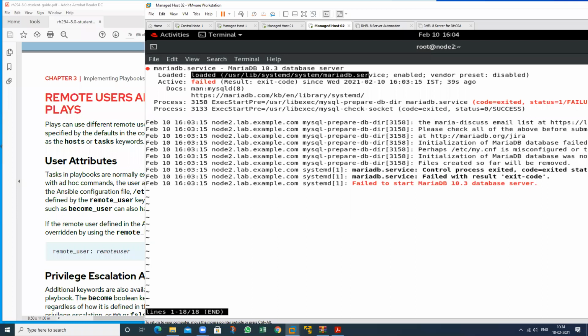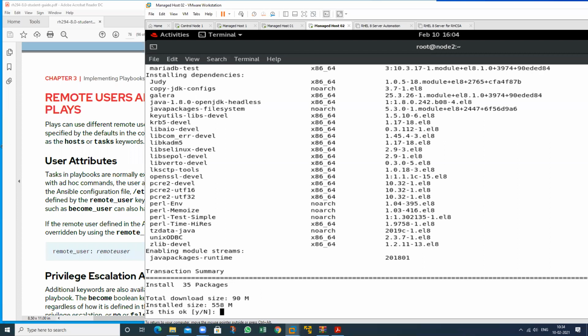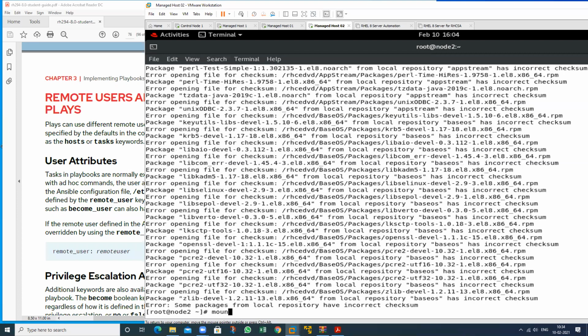So I will check first yum install MariaDB. I will check whether all packages are installed or not. Then I will check this. Okay. So just mount here /dev/sr0 and /rsc dvd.